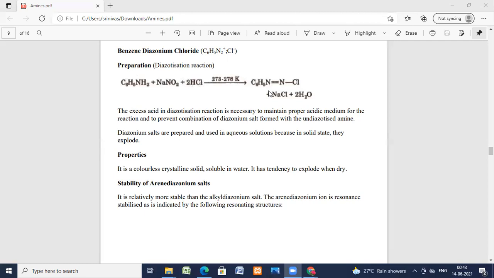Benzene diazonium chloride is used as the raw material in the production of dyes. We categorize the reactions of benzene diazonium chloride into two categories: reactions substituting the diazonium group by another group, or coupling reactions of diazonium ions. Benzene diazonium chloride is used as the raw material in the production of dyes.